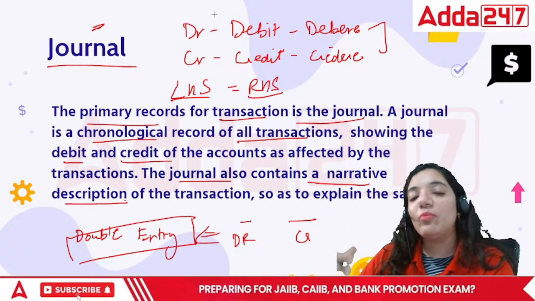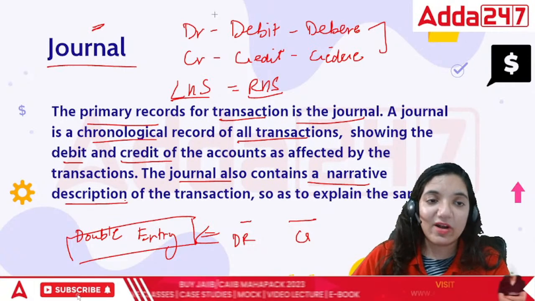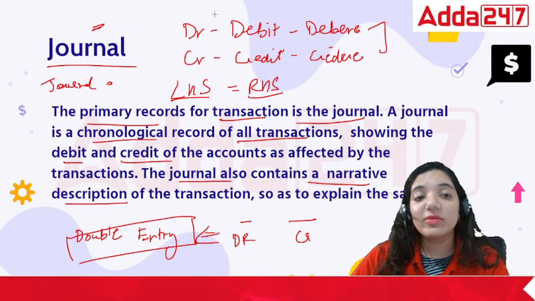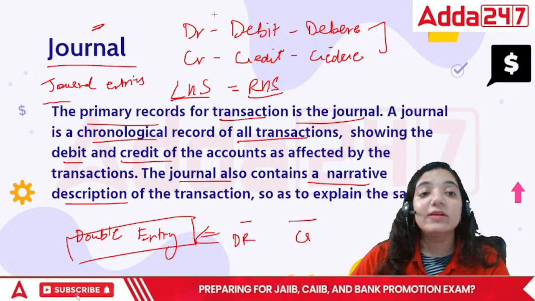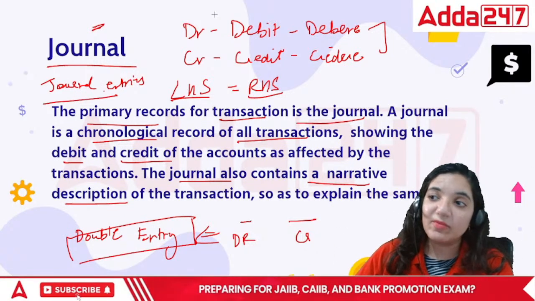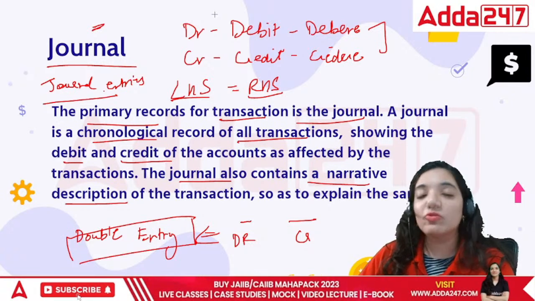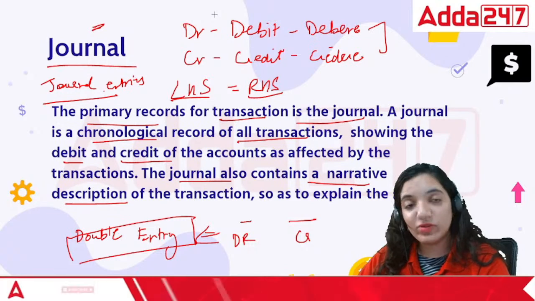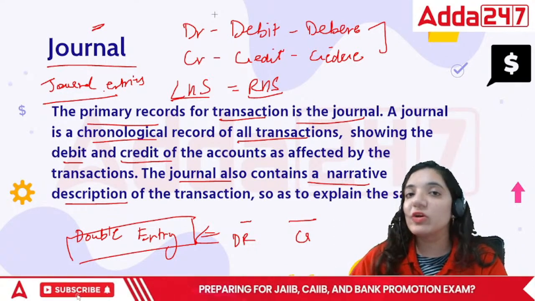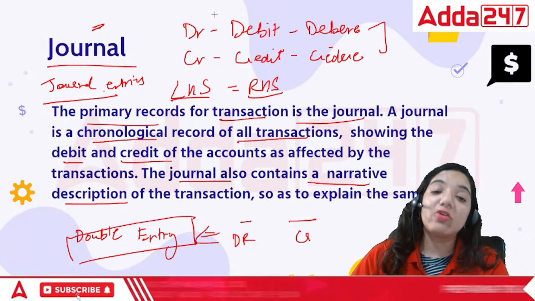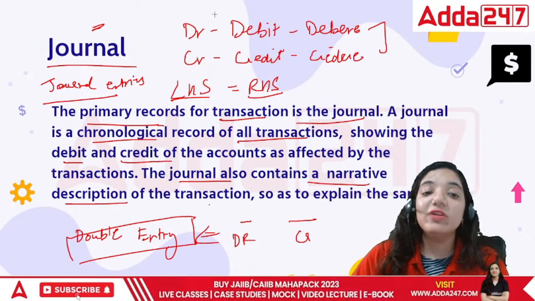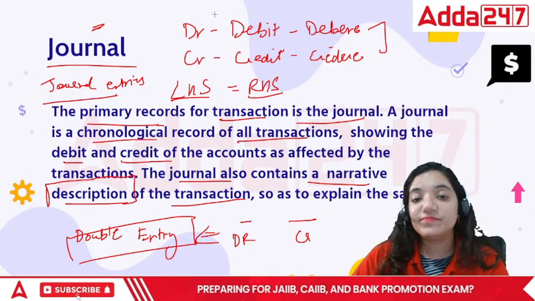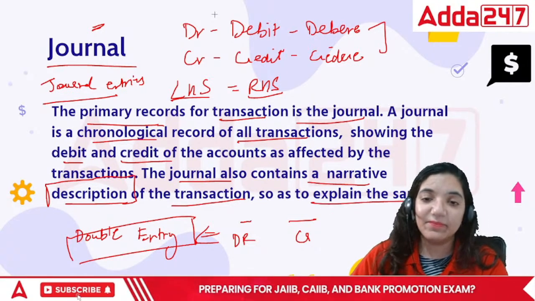The books of accounts or the journal entries are also read by people who are not from an accounting background, or who want proper details. If there's any check number, specific account number, or any specific person who has given you that particular thing, note down the name as well, right? When you are recording all these things, you write the theory of that transaction. That is what they call description. So you have to explain the same.